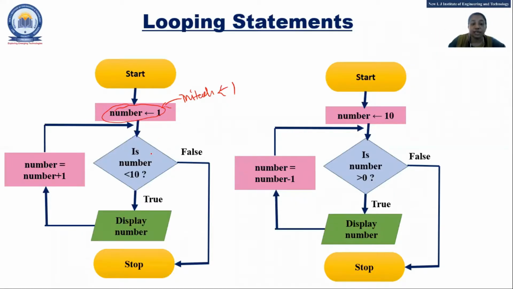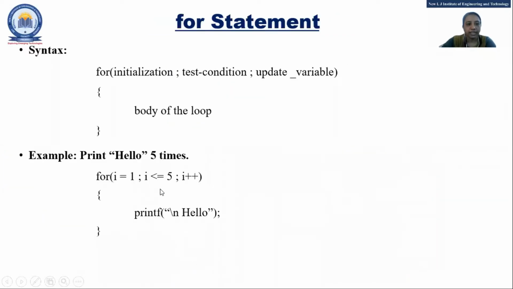The other thing required is a condition. First is initialization, second is condition, and the third step required is either increment or decrement in a value. That means the updation of the variable. So whichever loop you consider, a for loop, while loop, or do while loop, you need to consider these 3 steps: initialization, condition, and updation. Clear?